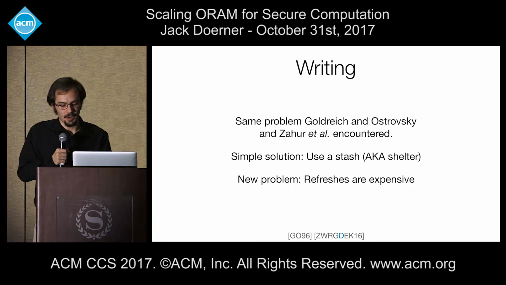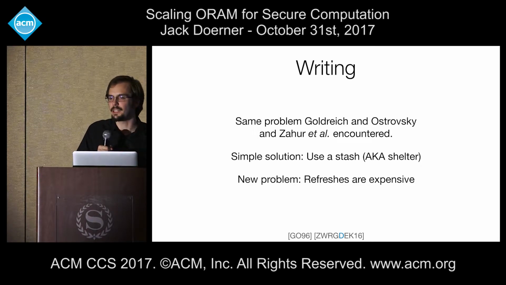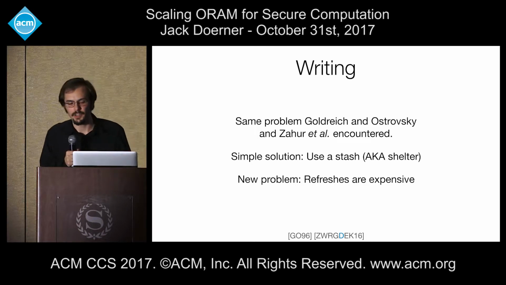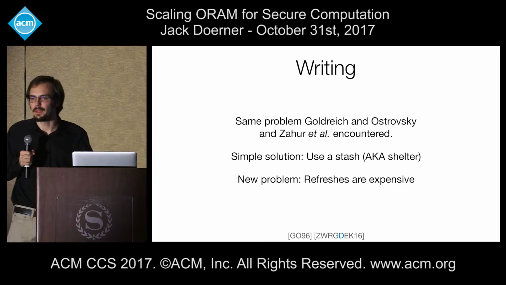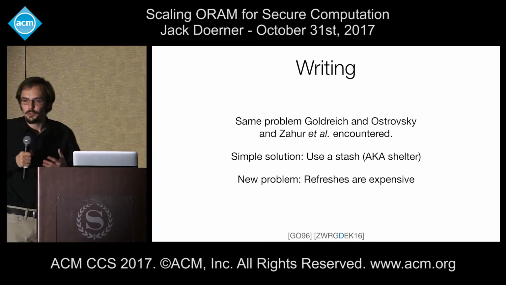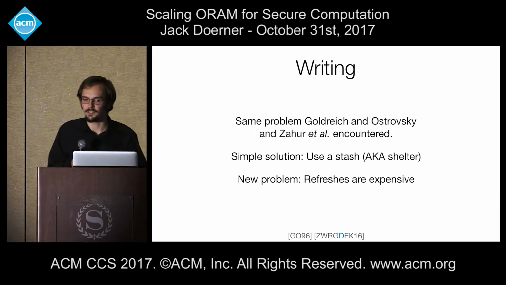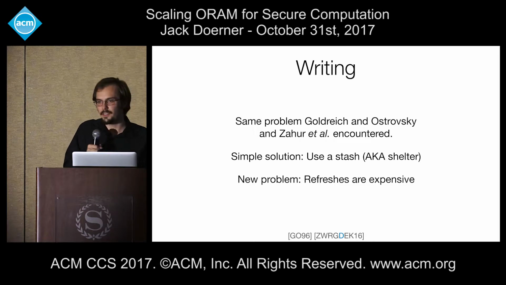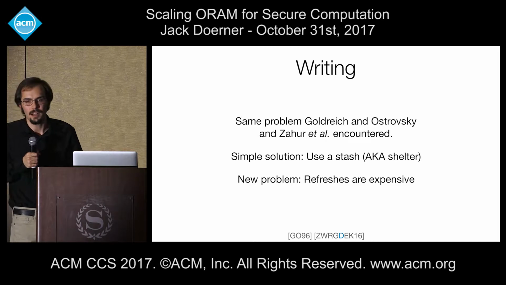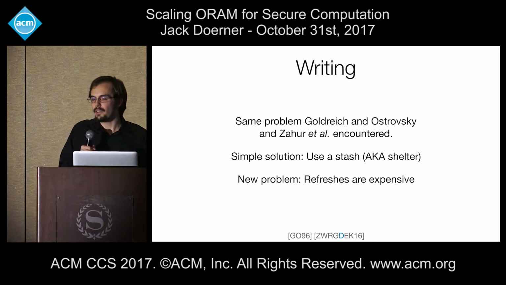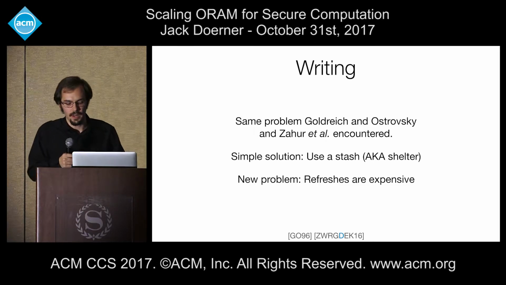And this is roughly the same problem as Goldreich and Ostrovsky and later Zahur et al. encountered when developing their variants of square root ORAM. Indeed, our solution will be very similar to theirs. We're going to use a stash. That is a small segment of memory into which we write elements as they're being updated, and from which we later remix these elements into the main memory. The problem, however, is that the remixing process, called a refresh, is rather expensive. And this is because we have no guarantee on what elements will be in the stash or what order they'll be in. So it's not possible to perform a refresh in less than O(n log n) secure computation complexity. And this is a lot. We'd like to avoid this.